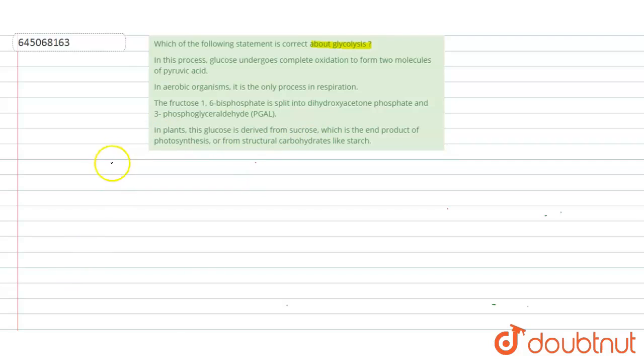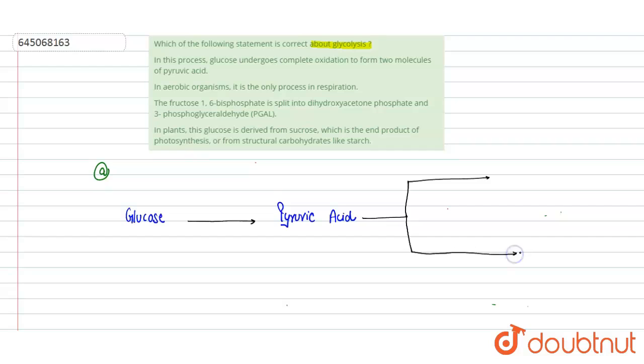So here we will see options one by one, starting with the first option. In this process, glucose undergoes complete oxidation to form two molecules of pyruvic acid. So if we see the process of glycolysis, from glucose, pyruvic acid is formed, or we can say that two pyruvate molecules are being formed. Now this pyruvic acid has two fates. It may enter into aerobic respiration, or it may enter into anaerobic respiration.